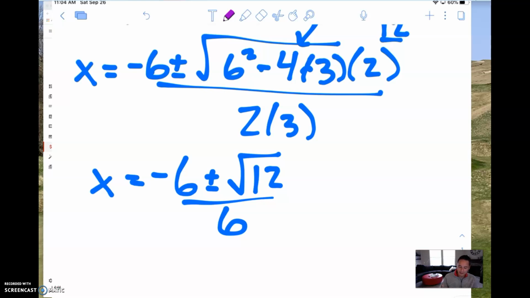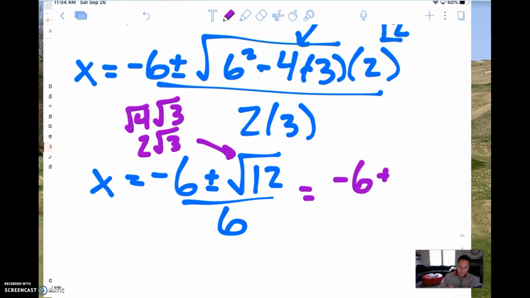So I think of that as square root of 4 times square root of 3, and the square root of 4 is just a 2. So that's what I'm going to replace that square root of 12 with. So this becomes -6 plus or minus 2 root 3 over 6.